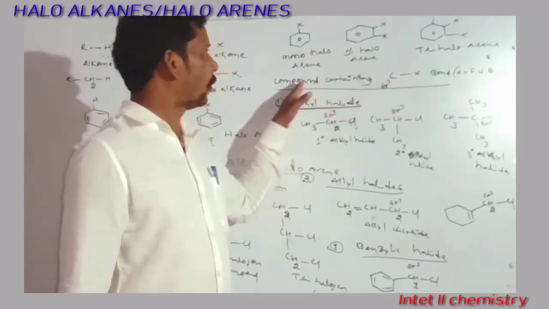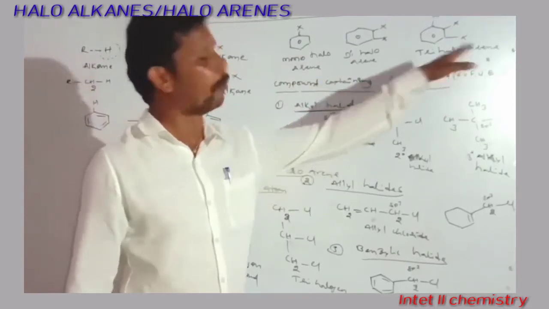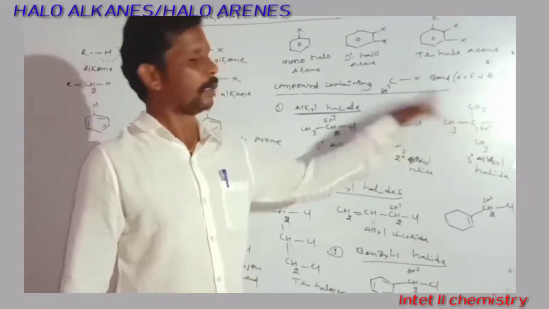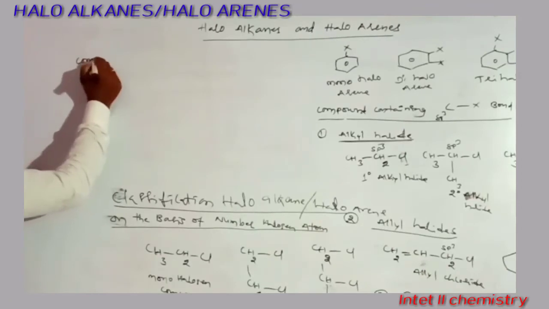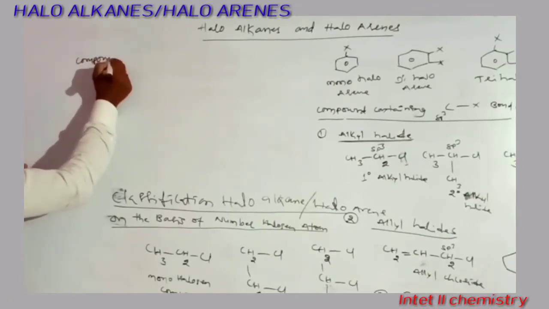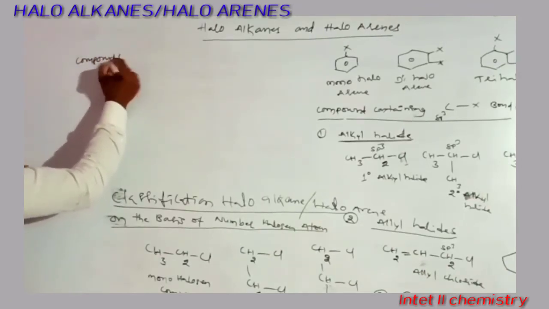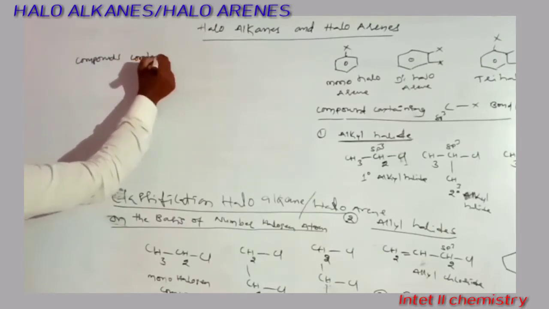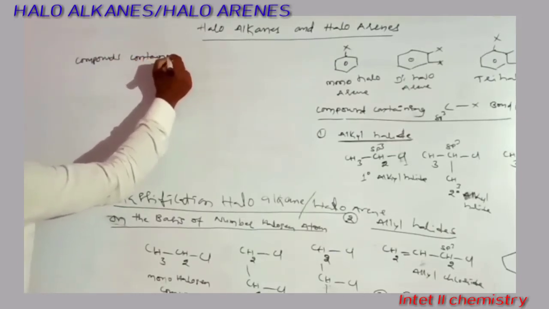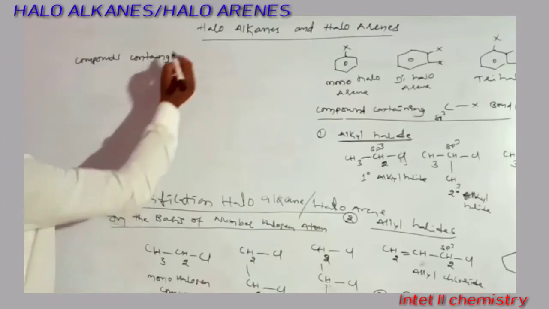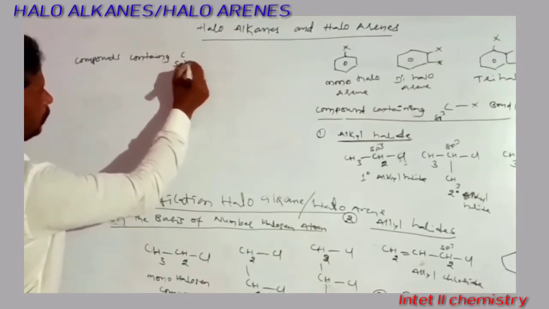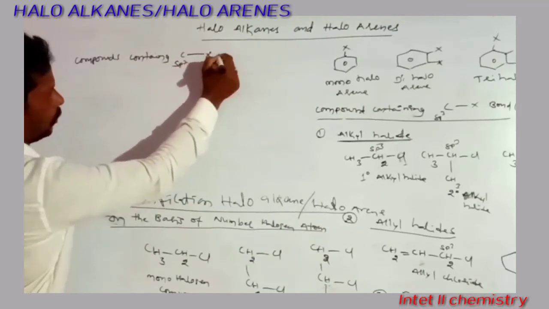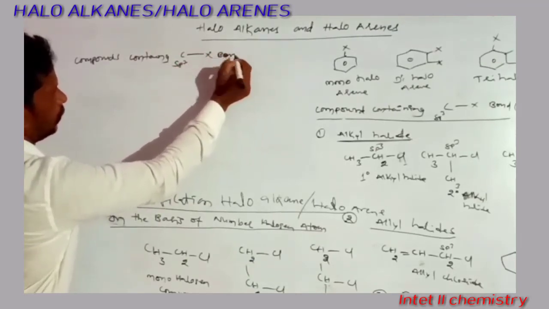The next one is the classification of compounds containing an sp2 carbon-X bond.